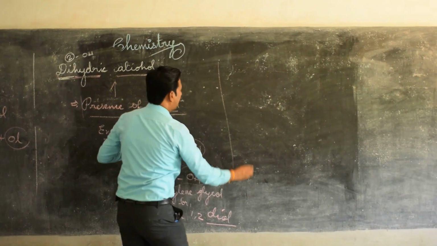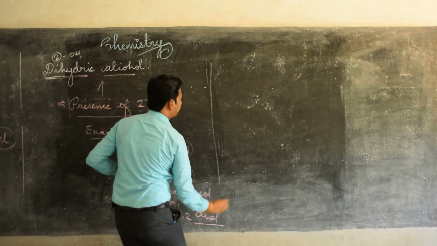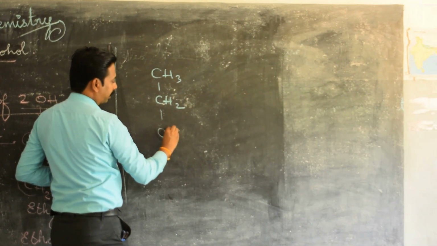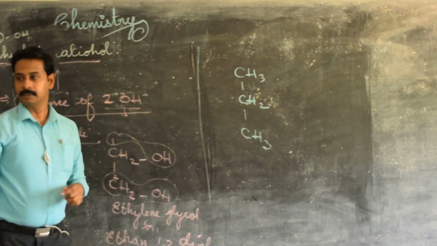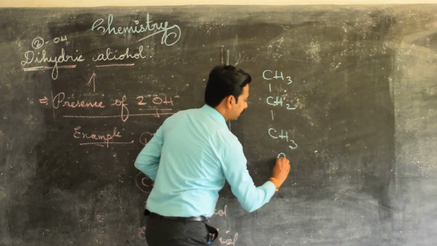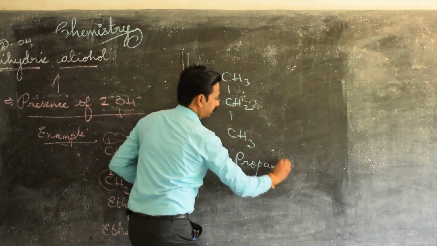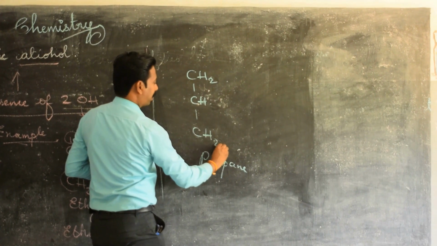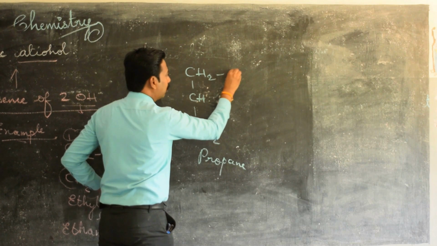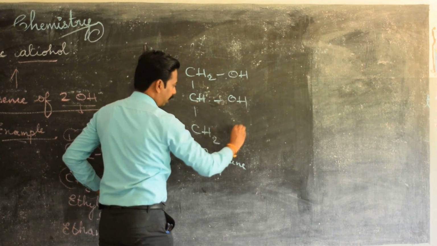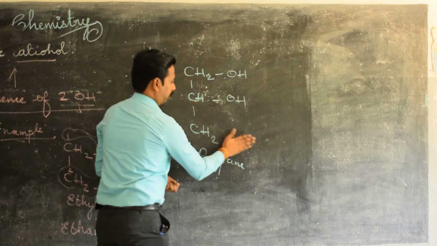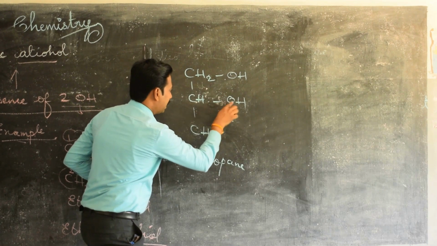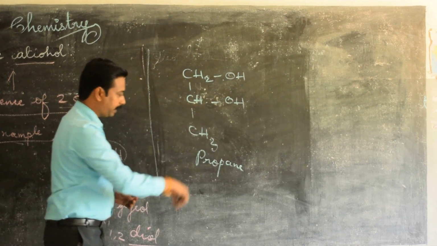Let me do another example. CH3 single bond CH2 single bond CH3. What compound is it? Propane. On replacing one hydrogen in any two of these three carbons, instead of hydrogen we add OH, and OH. Any two places you can add. CH2OH, CHOH, and this will become CH3.